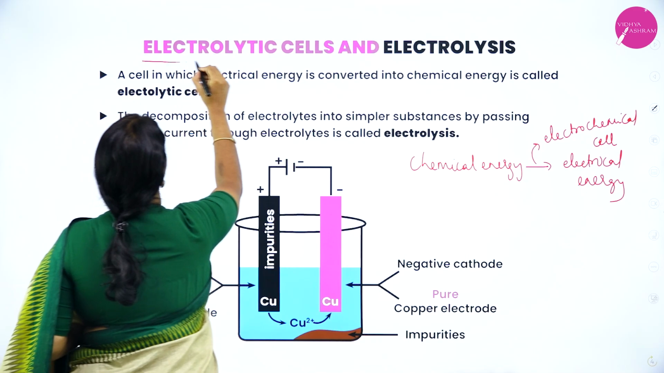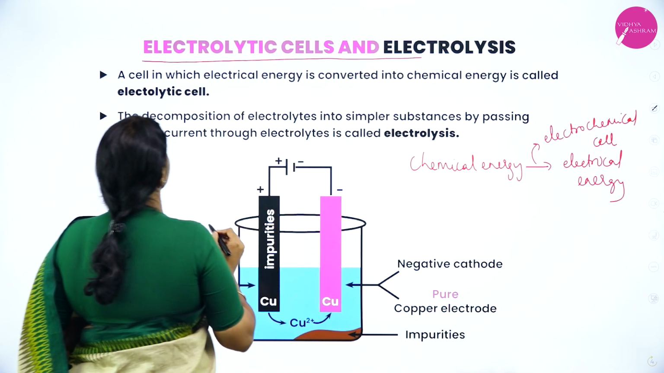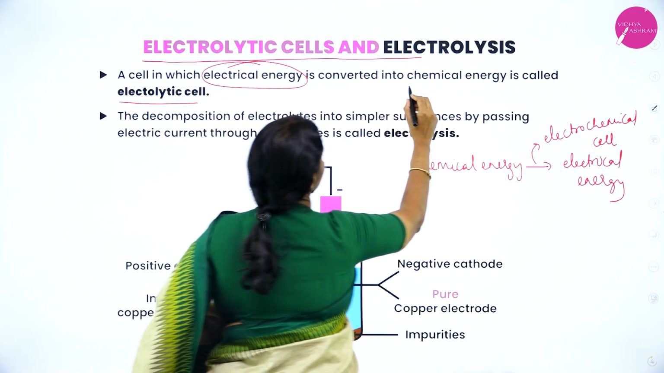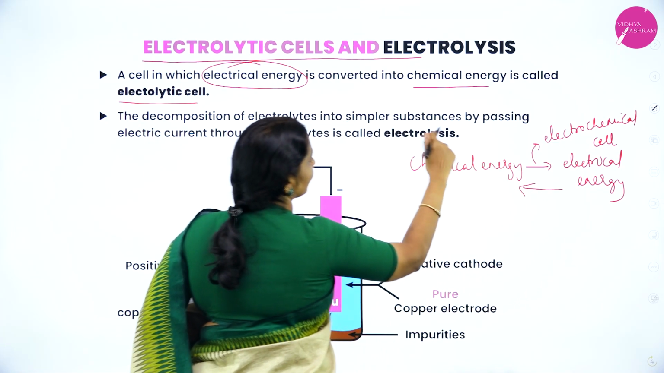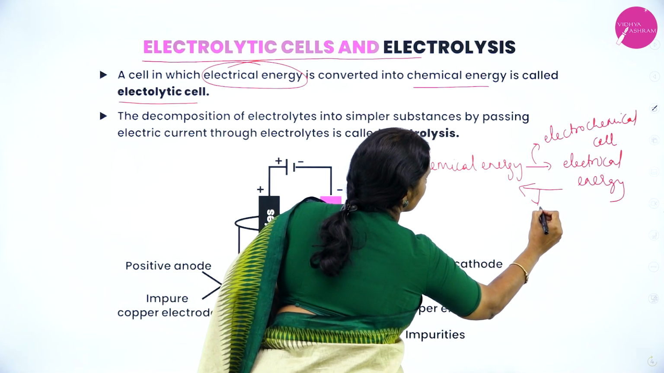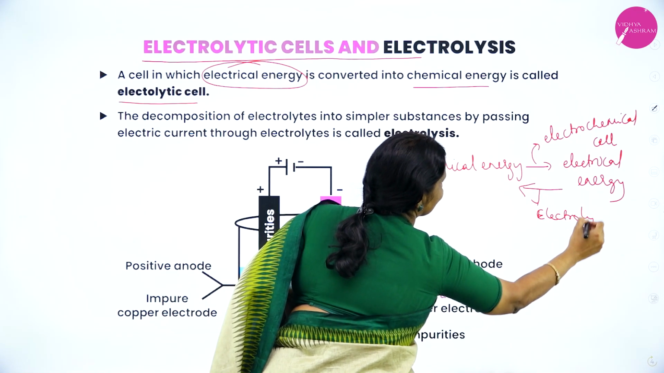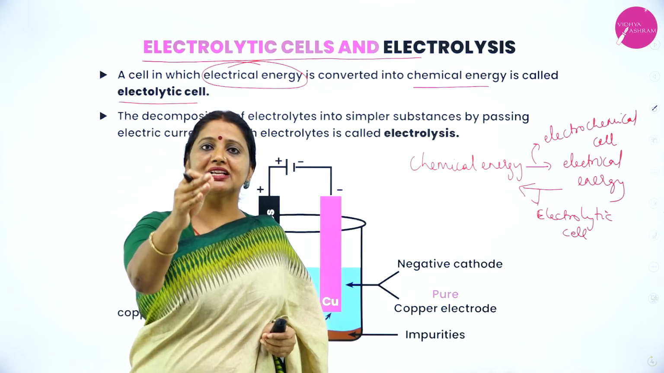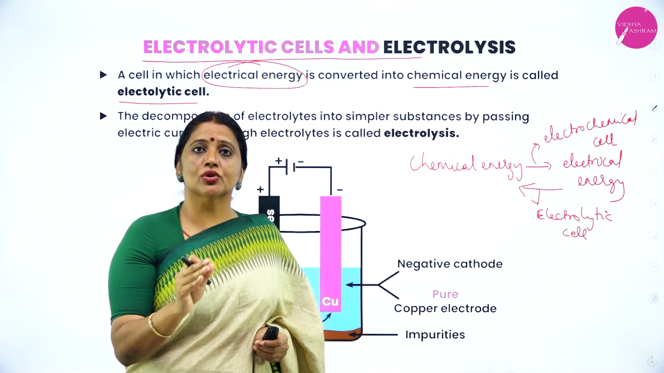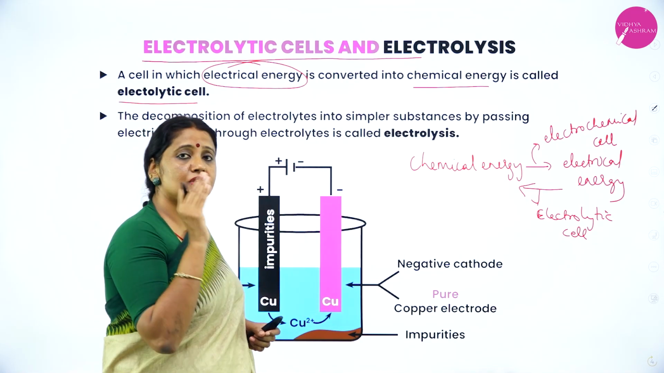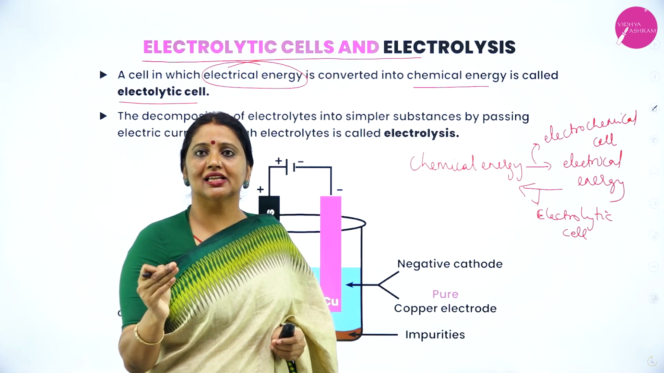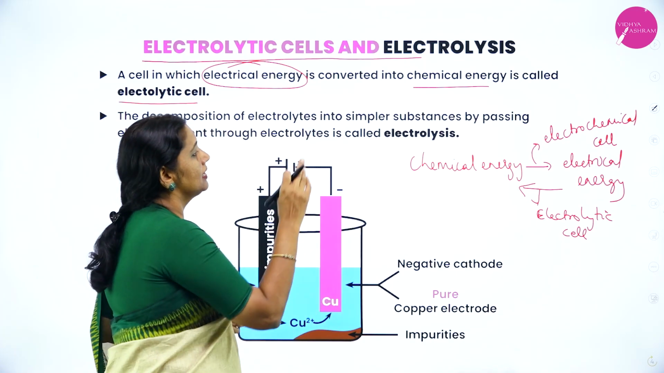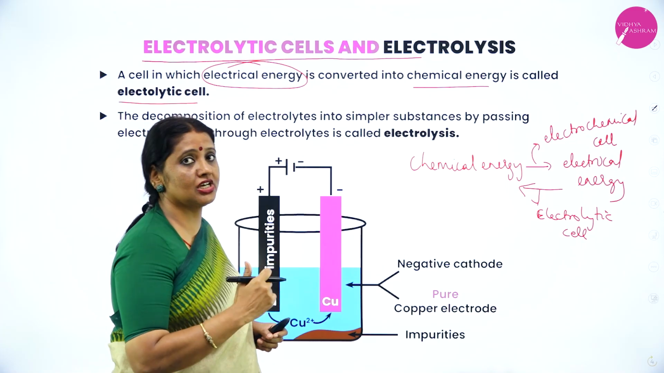Today I am going to deal with electrolytic cells and electrolysis. What is an electrolytic cell? It converts electrical energy into chemical energy. When electrical energy is converted into chemical energy, the device used is an electrolytic cell. Therefore, we have two types of cell, electrochemical cell and electrolytic cell. An electrochemical cell is a device which converts chemical energy into electrical energy. An electrolytic cell is a device which converts electrical energy into chemical energy.